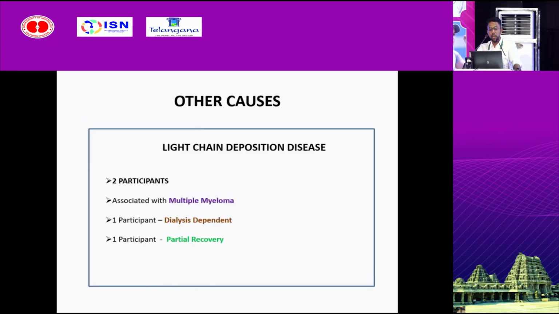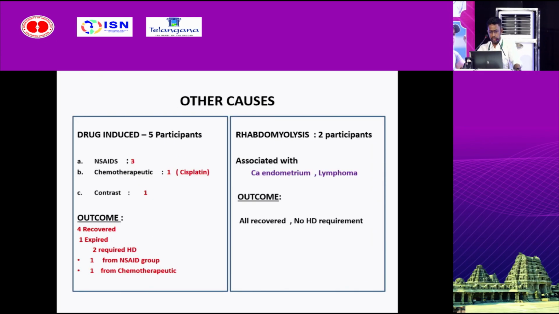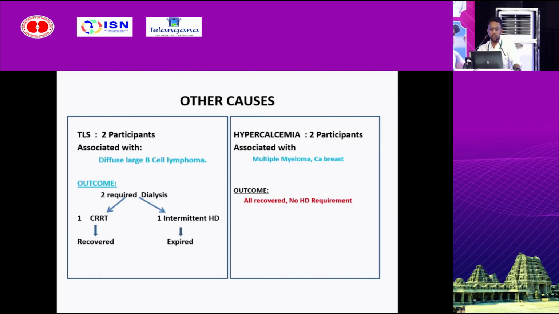2 participants had light chain deposition disease, which was associated with multiple myeloma. 1 participant had a partial recovery. 1 participant became dialysis dependent. 5 participants had drug-induced renal injury. 4 recovered, 1 expired. 2 participants had rhabdomyolysis, all recovered with no HD requirement. 2 participants had tumor lysis syndrome, which was associated with large B-cell lymphoma. 2 required dialysis, 1 recovered and 1 expired. Hypercalcemia also had 2 participants, all recovered, with no dialysis requirement.